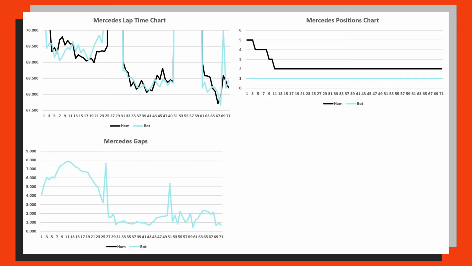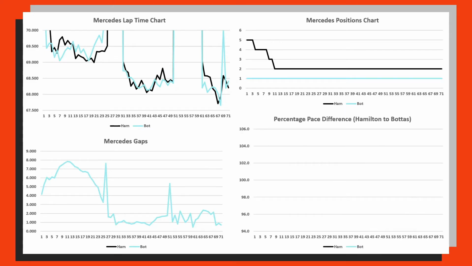So he's losing time to Valtteri Bottas, who's consistently running in P1, but once he gets to P2, he holds that ground from lap 25 all the way to the end of the race. And then something that I did spend quite a while working on and changing a lot is this graph here, the percentage pace difference from Hamilton to Bottas.